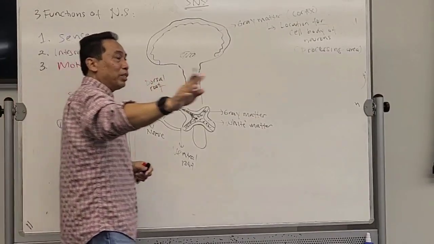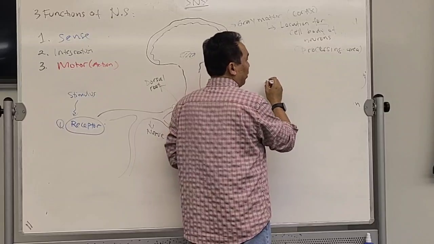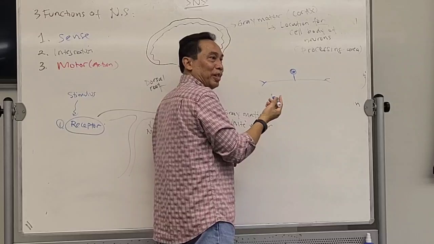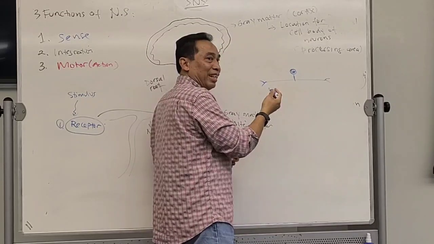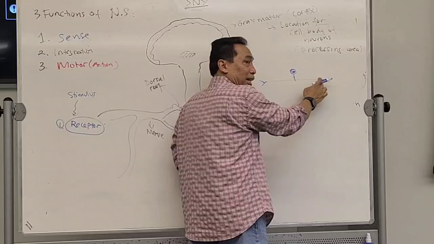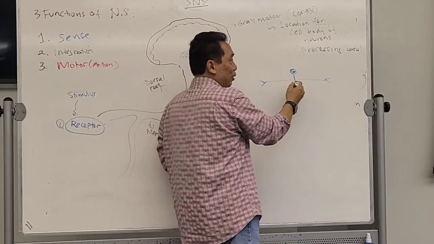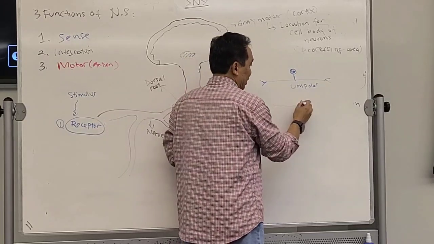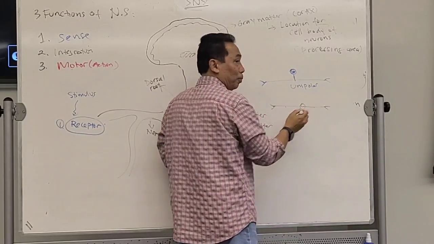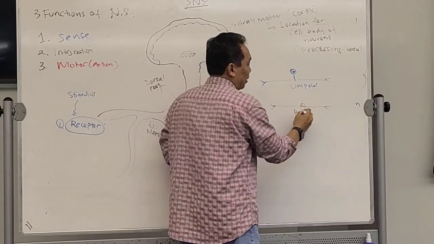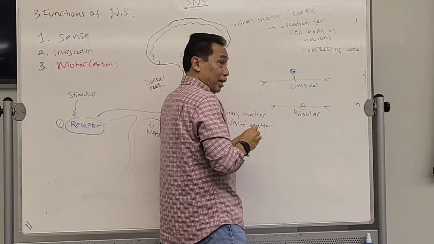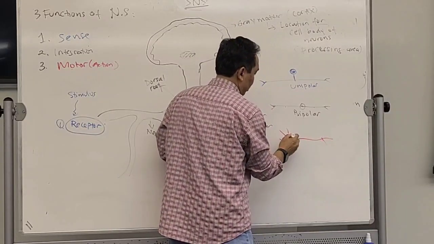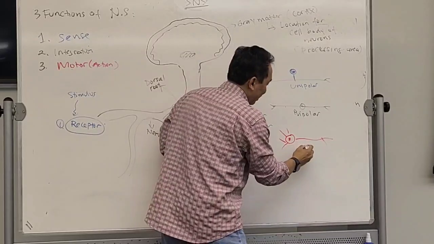Remember, last time, based on the shape, there are three types of neuron, right? If the neuron looks like this, what do you call that neuron, based on the shape? Only one has one line. Unipolar. This is unipolar. Are you with me? If it looks like this, it has two poles. This is bipolar neuron. Right? If it looks like this, it is the multipolar neuron.